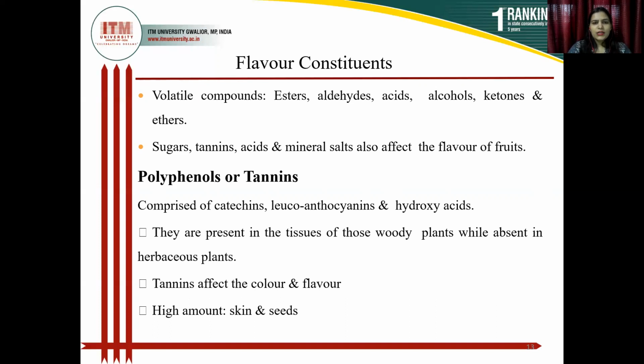Polyphenols and tannins are comprised of catechin, leucoanthocyanins, and hydroxy acids. They are present in the tissue of woody plants while absent in herbaceous plants. Tannins affect the color and flavor, and are high in skin and seeds.